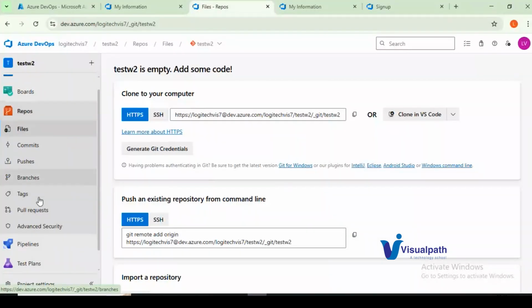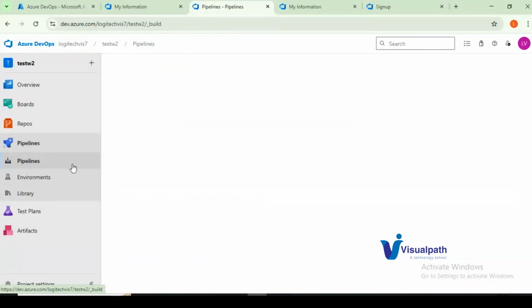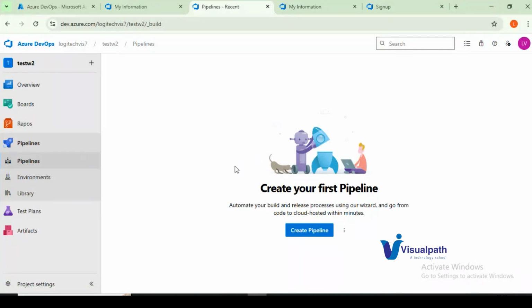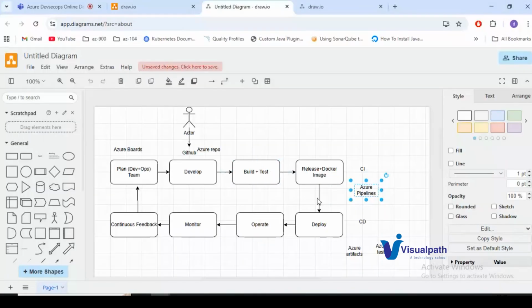So the next tool we have is the Pipelines section. Under Pipelines, you can create a pipeline, and there we need to define what stages we need to have. Once the stages are completed, we can run this pipeline, so the CI/CD pipeline will be achieved. Both CI and CD can be achieved with the help of Azure Pipelines. That's why I put Azure Pipelines in between CI and CD.